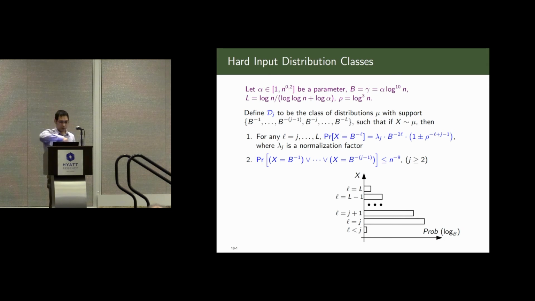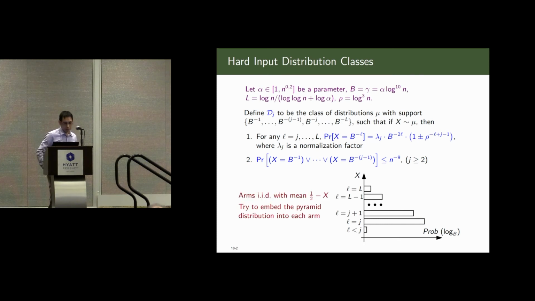And so if x is distributed according to mu, then this is its distribution. For l from j to L, the probability that x takes value b to the power minus l is roughly b to the power minus 2l. And lambda j is a normalization factor. The tail is basically negligible, so the mass on b to the power minus l, where l is less than j, is negligible.